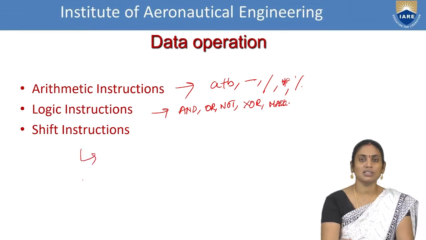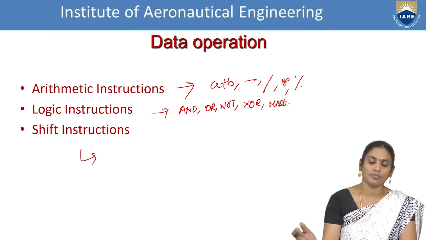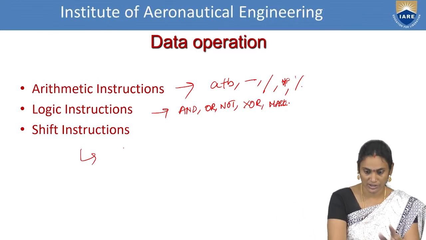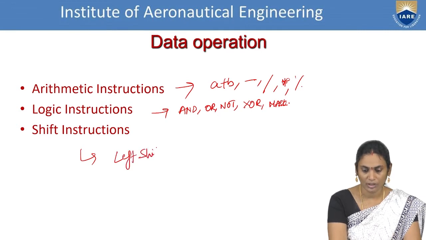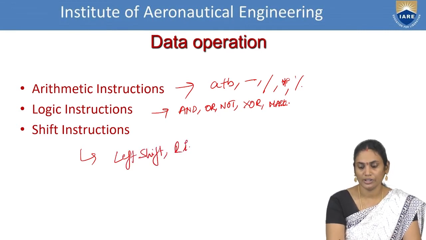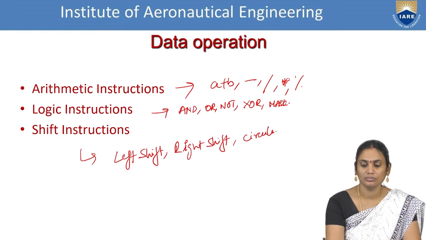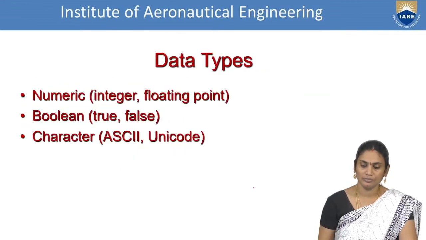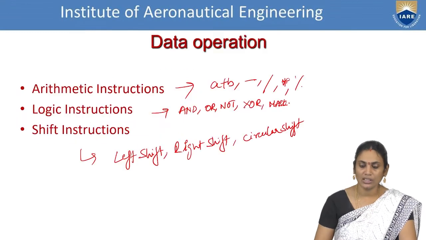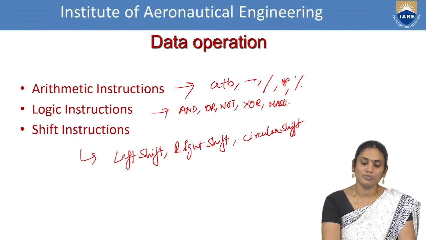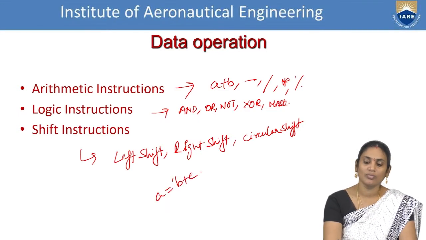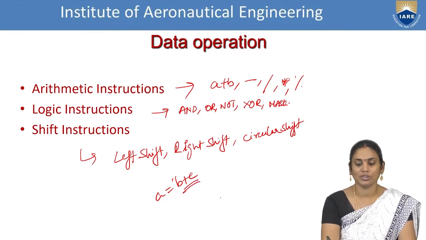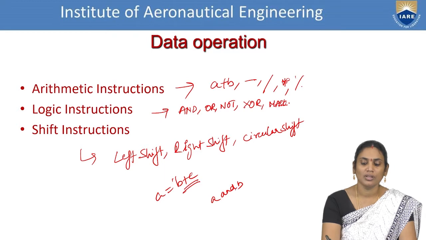And the next term is shift operations. Shifting operations in the sense that we are just shifting one bit right, one bit left. Such instructions are left shift, right shift, and circular shift. So next one is data type. These are intended only for performing the operation. If I'm writing C is equals to A plus B or B equals to B plus C, it has to perform the operations. If I'm writing A and B, it has to perform the operations.